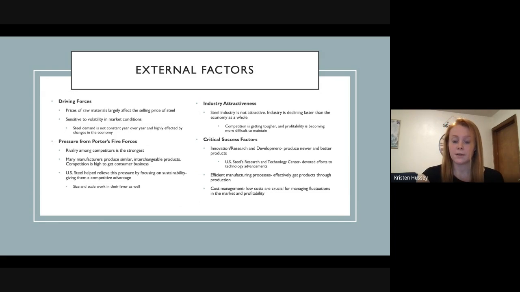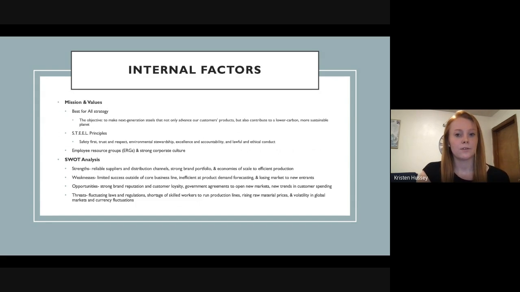Another critical success factor is efficient manufacturing processes. The manufacturing process is a rather lengthy process, so it is critical that companies can find an effective way to get products through production. And finally, the final critical success factor I'd like to highlight is cost management. Low costs are crucial for managing fluctuations in the steel market and ensuring profitability. As we've seen before, pricing of raw materials and selling prices fluctuate up and down depending on the year, depending on the month. So, having strong cost management and keeping costs low are crucial.